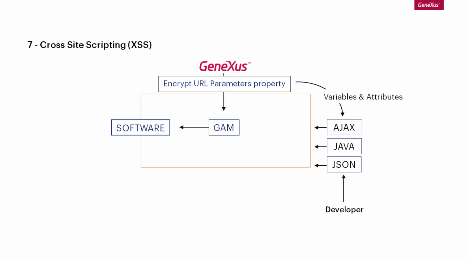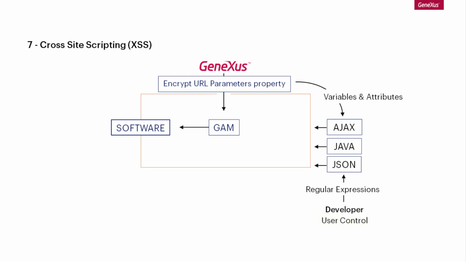Likewise, Genexus offers developers the possibility to define regular expressions to validate the entries of users, or to use a user control of their own, or of third parties, that is, different from Genexus, to the extent that the developer is totally confident that those entries are absolutely secure and comply with the previously defined validation controls.